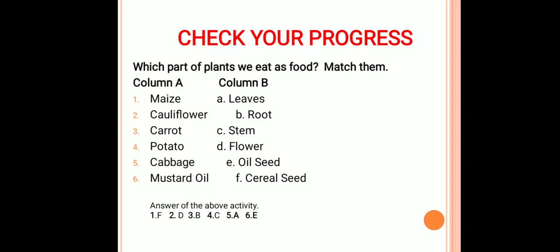Next, carrot. Which part of the carrot are we eating? Yes, the root part. Next, potato. We are eating the stem part of the potato. Cabbage. We are eating the leaf part of the plant. And in mustard oil, we are eating the seed part, that is the oil seed part of the plant. Also, I had given the answers below on the page. You can observe them from here also.